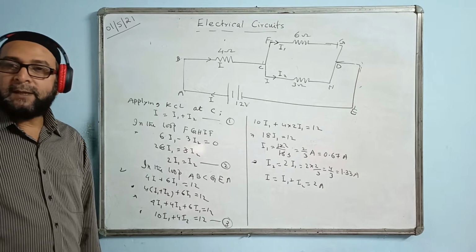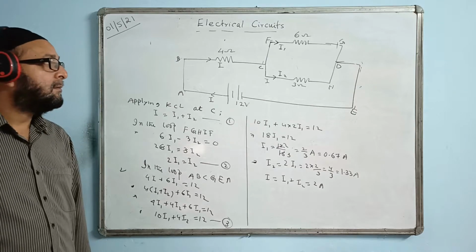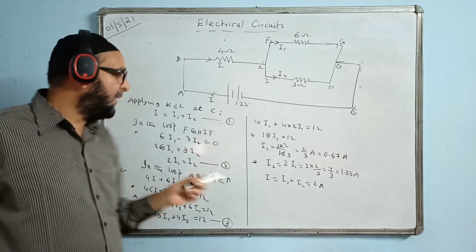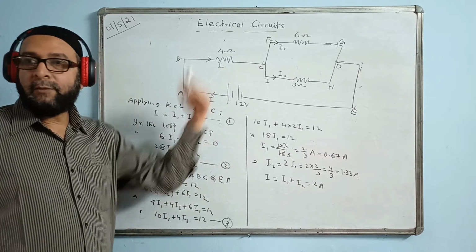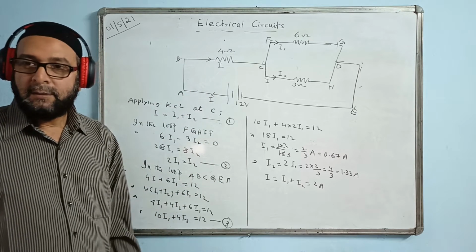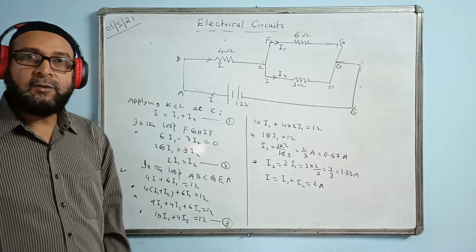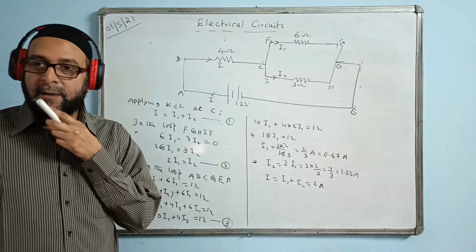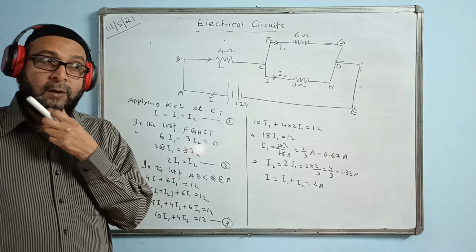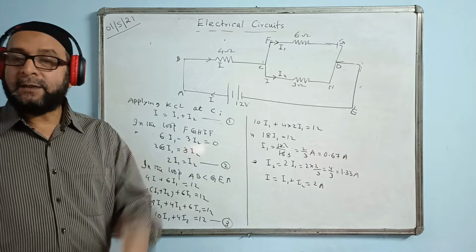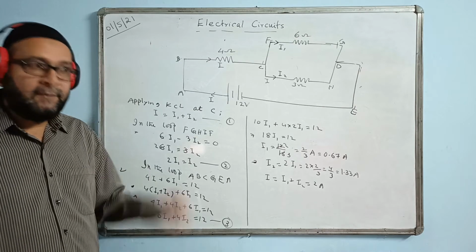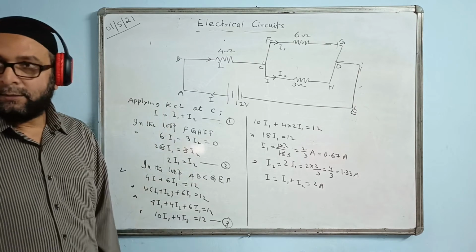Though we can do this question by a simpler way, that we know these two are in parallel. I will put in parallel and find total current first, and from there on we divide the current. But if the question asks you to use Kirchhoff's law, normally they will not ask you for a simple circuit. They will ask you to apply Kirchhoff's law for a complicated circuit. But the answer will come the same. Actually, we have been using Kirchhoff's law only.